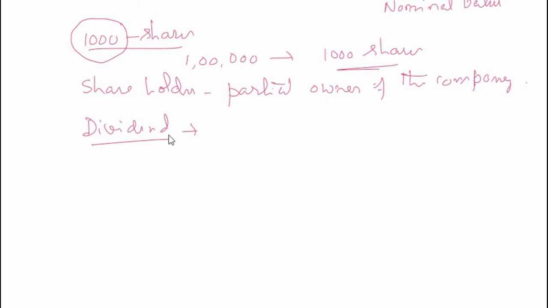Now, who decides the dividend? This is decided by the company. Now, dividend is always a percentage of the nominal value.